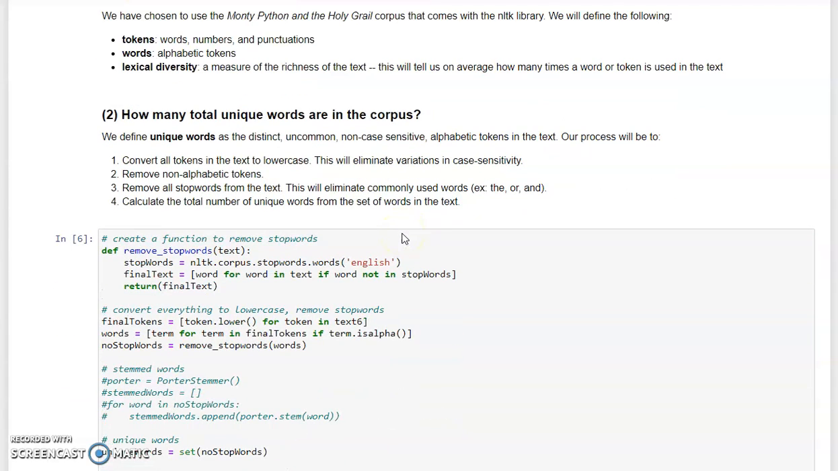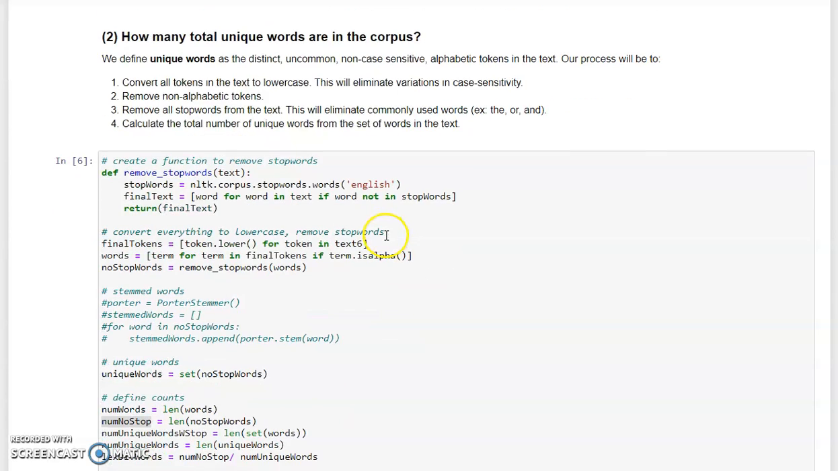So our first question was how many total unique words are in the corpus. We've chosen to define a unique word as a distinct, uncommon, non-case sensitive alphabetic token. So in order to find how many unique words were in the corpus, first we had to convert all of the tokens to lowercase, then we removed non-alphabetic tokens, and then finally removed stop words from the text. Stop words are words that are commonly used in language, such as the, or and. Finally, we could calculate the total number of unique words from the set of words in the text.